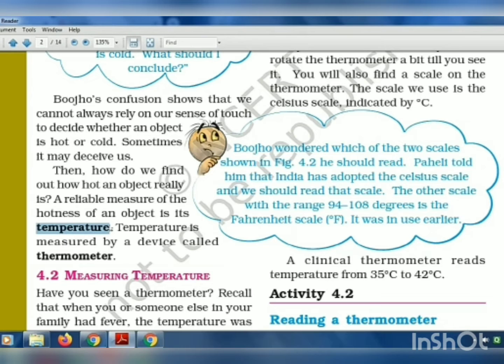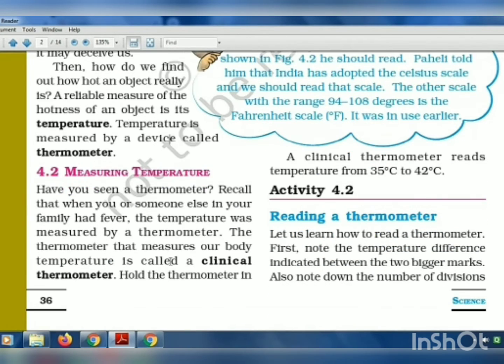And we all know that the temperature of an object is measured by a device or instrument called a thermometer. So what is a thermometer? A thermometer is a device which helps in measuring temperature. Now we'll look into how a thermometer measures the temperature. You must have a digital thermometer at your home, right? With that digital thermometer, you measure the temperature of your body, so it helps you know what the temperature of your body is.